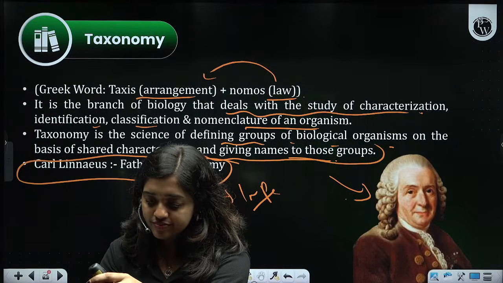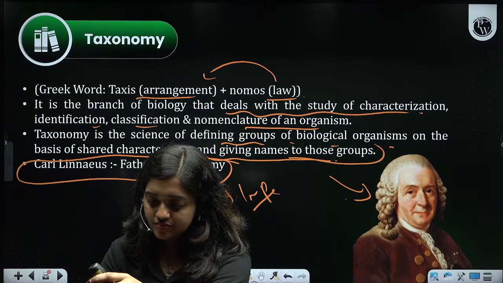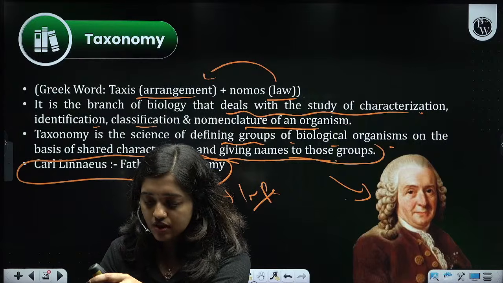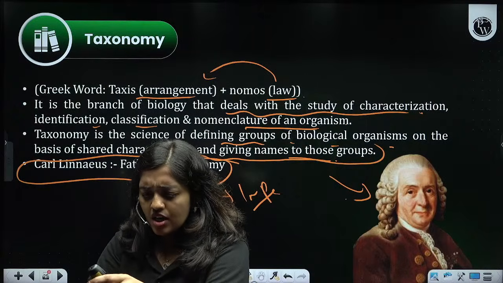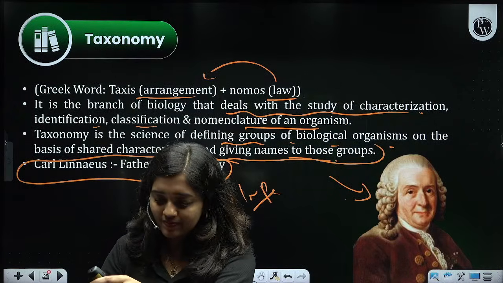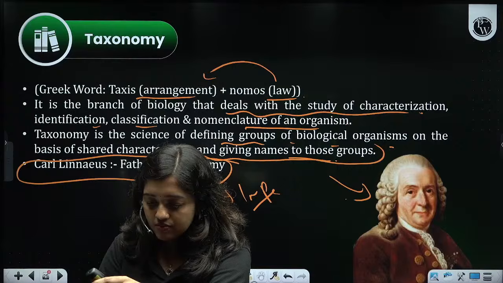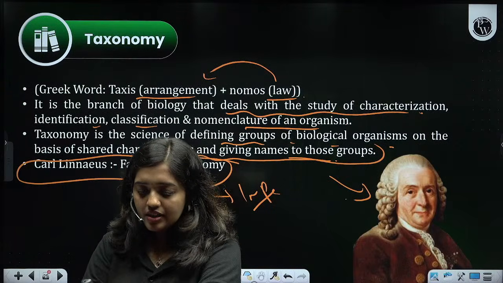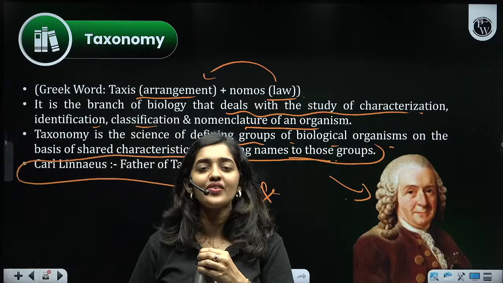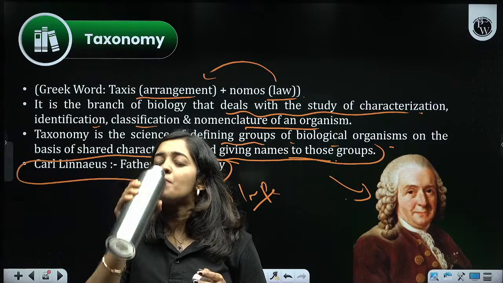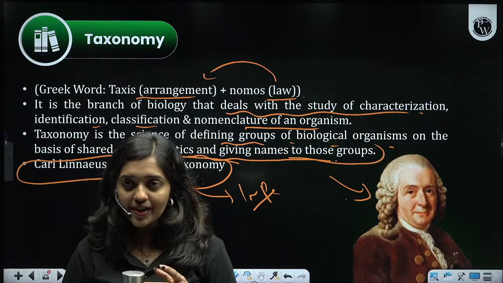Fine? Okay, ready? Is this clear? Hi, Meher. If it is clear for you, shall we start with the next topic? Is this much clear?